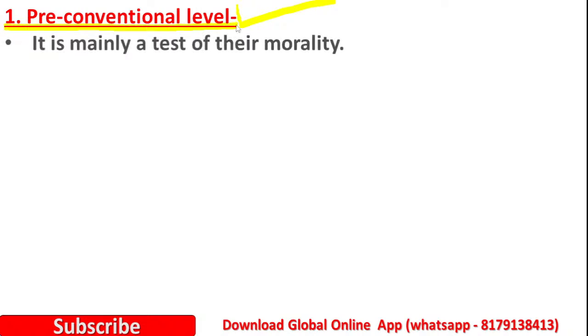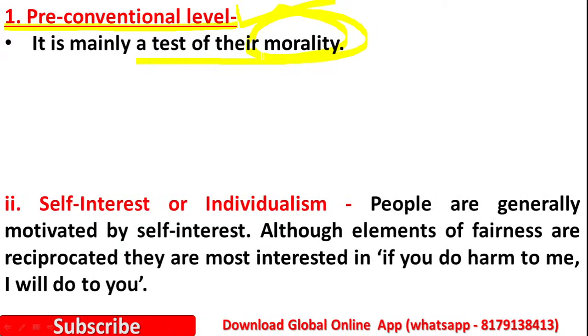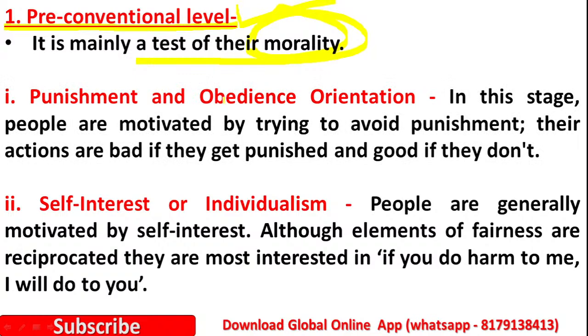The first level is the pre-conventional level. According to Kohlberg, here it is mainly a test of the morality of children. The first stage is punishment and obedience orientation.